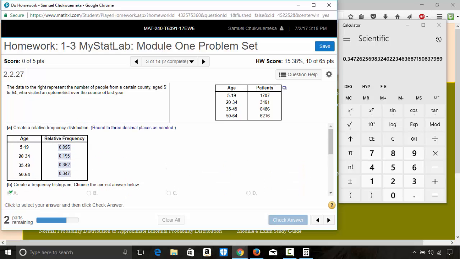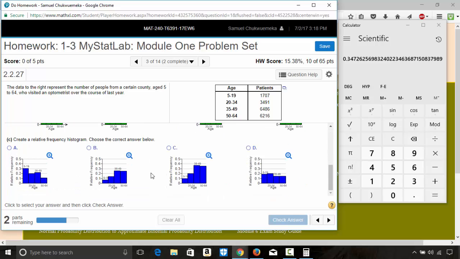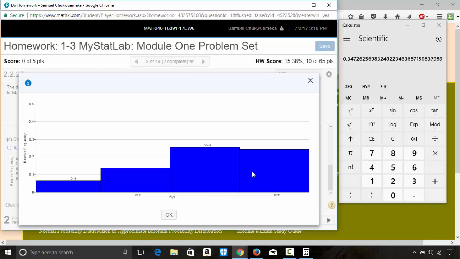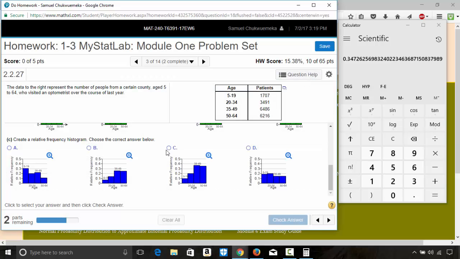Here we have 0.362 and then we have 0.347. So let's magnify option B. Option B shows that the relative frequency of the 3rd and 4th class are less than 0.3. You see that? But it should not be. Okay, so option B is out.